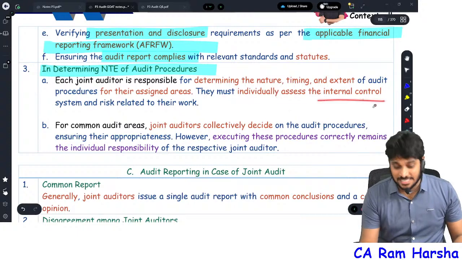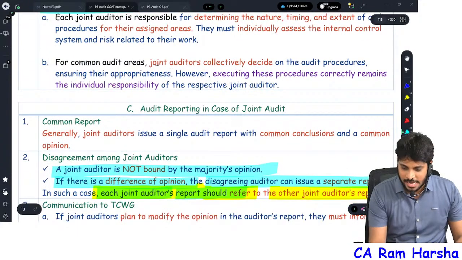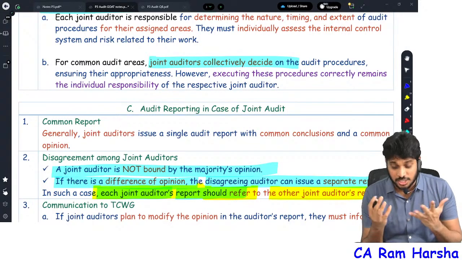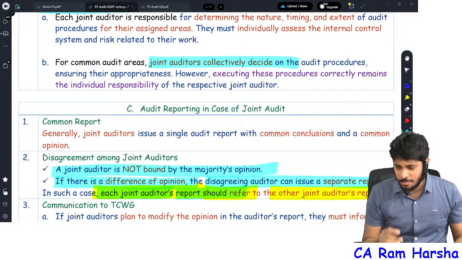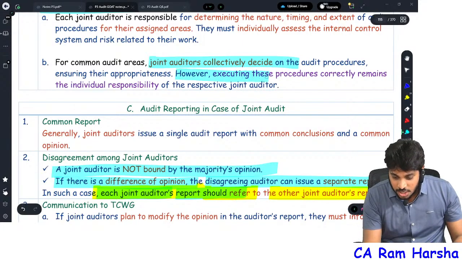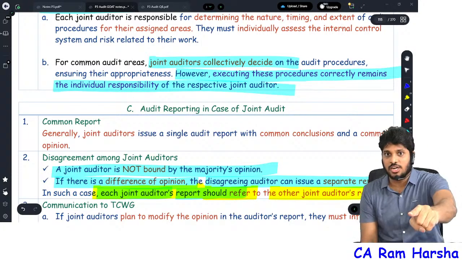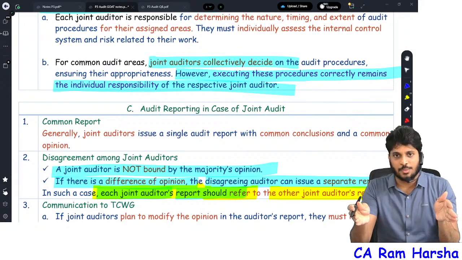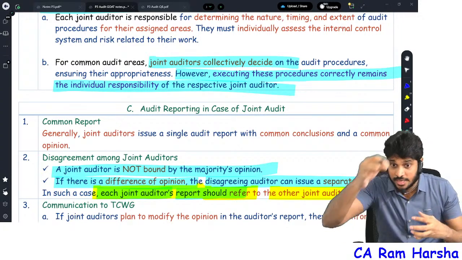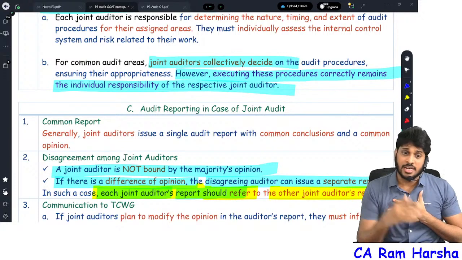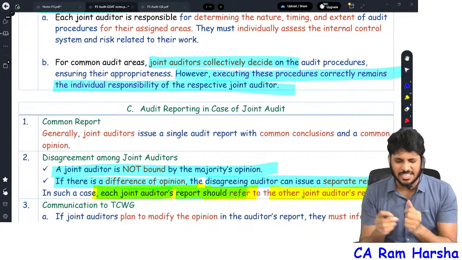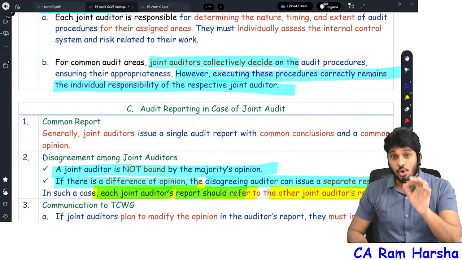They must individually assess the internal control system, whereas for common areas, joint auditors collectively decide the nature, timing and extent of procedures. However, remember, even in common areas, once joint audit is decided, very important point, executing these procedures correctly remains an individual responsibility. For example, joint auditors decided the work, a common area is there, and they plan how each joint auditor has to work in the common area. For example, take State Bank of India itself. Loans and advances is a common area.